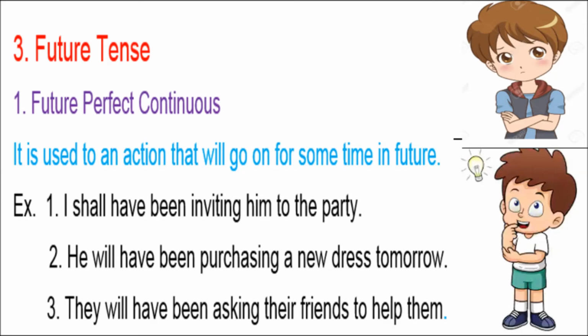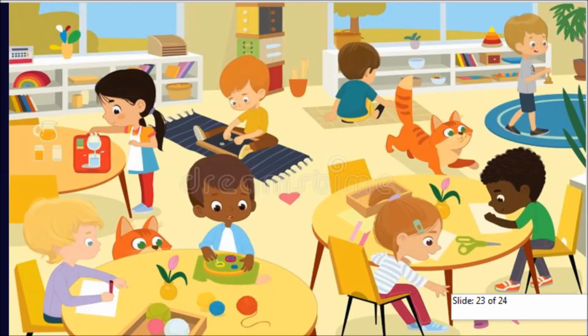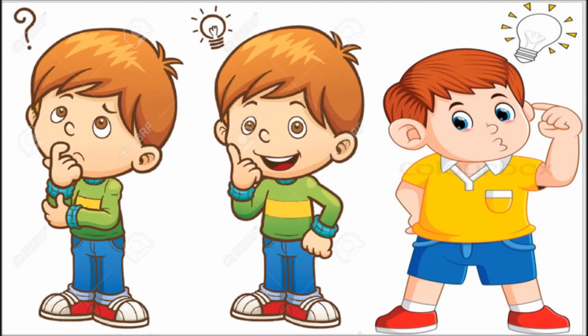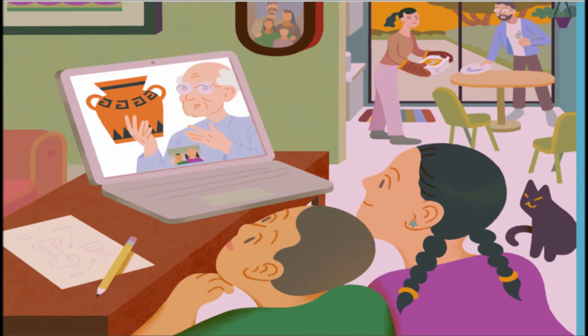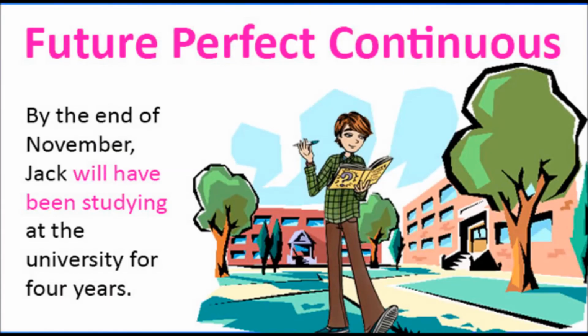Example, by this time next month we will have been going to our regular classes. Next year, by this time, I will have been concluding my 9th standard studies. By this time next year, we will have been planning for our studies in 10th standard. Let me give you one more example. By the end of November, Jack will have been studying at the university for 4 years.